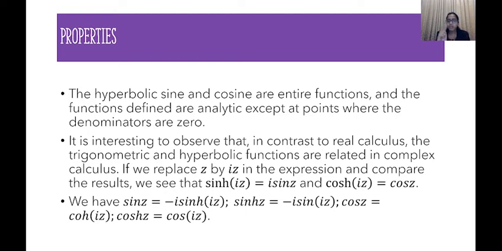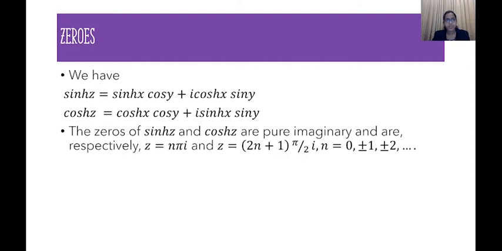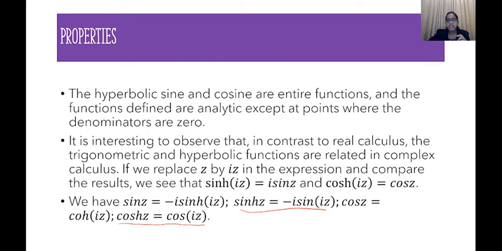Now note these two expressions, sinh z is equal to minus i sin(iz) and cosh z is equal to cos(iz). If you are talking about the zeros of sinh z and cosh z, keep these expressions in mind. When is sin z 0? Sin z is 0 when z is equal to n pi, but here we'll have one more factor, that is i.